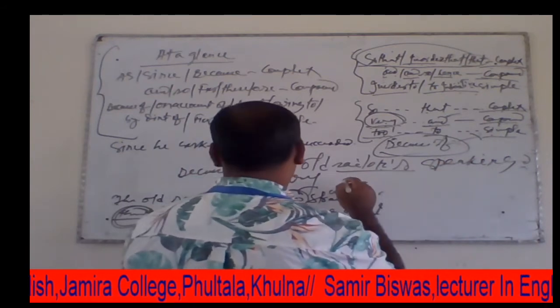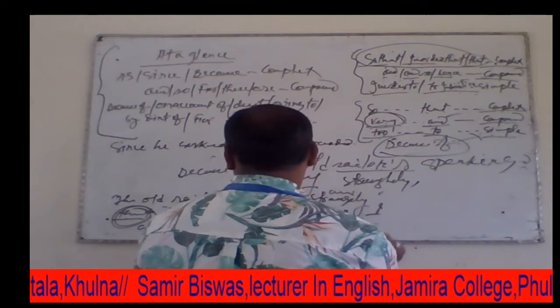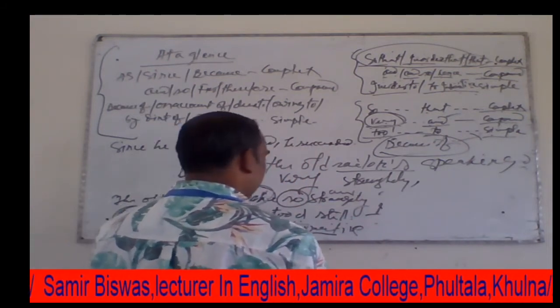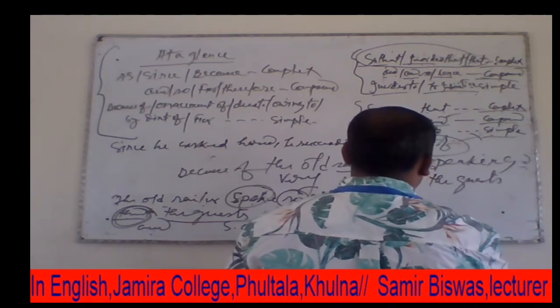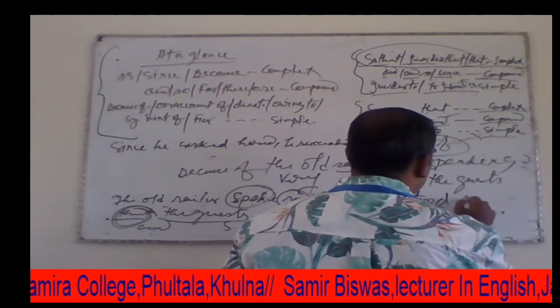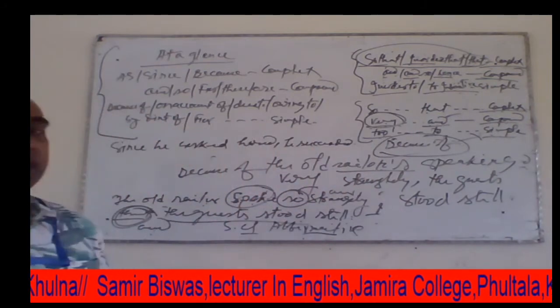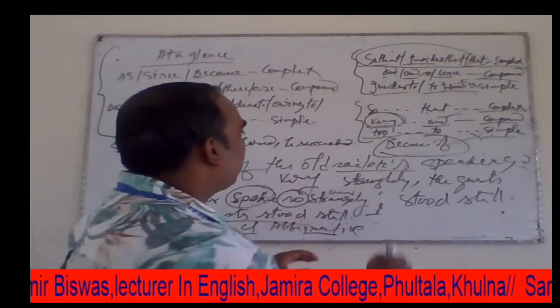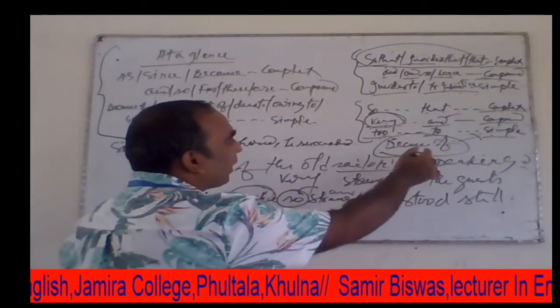So "speaking strangely", then we must use "the guest stood still". In this way we can change this complex sentence into a simple sentence with the help of "because of",